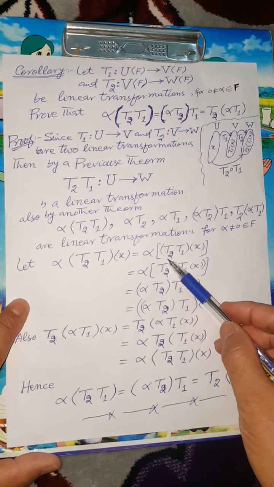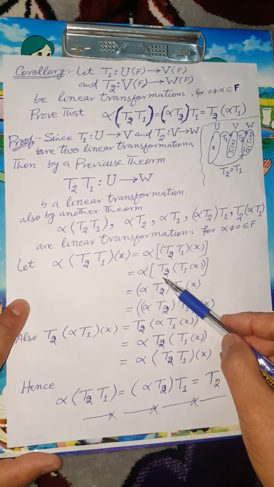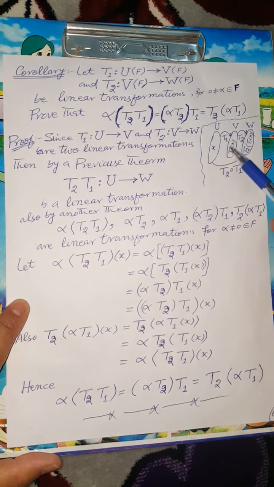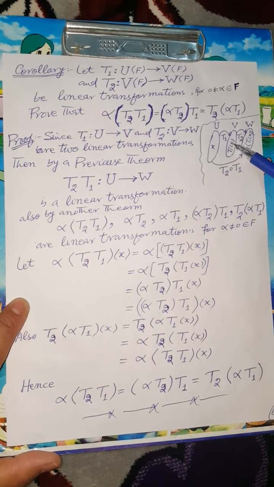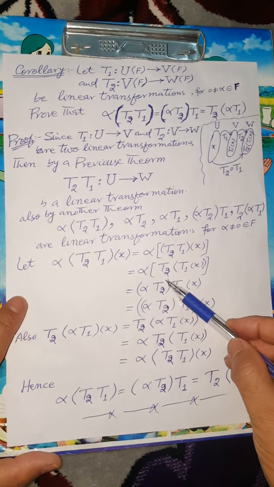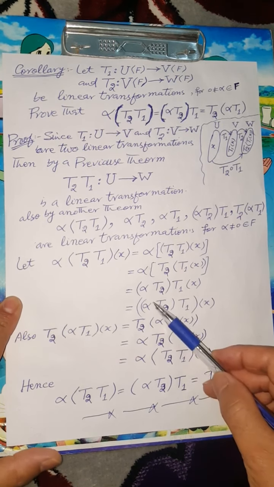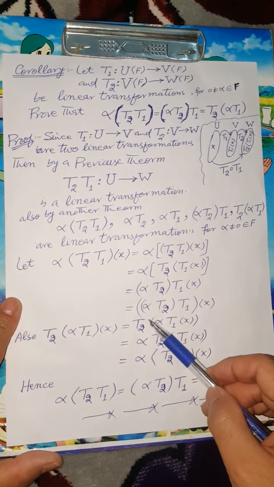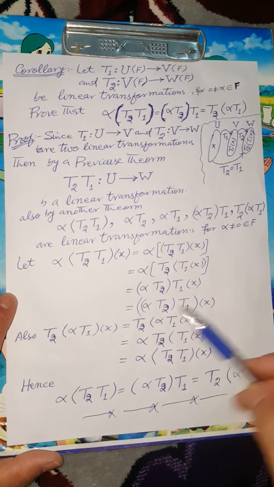Therefore the composition of T2 and T1 applied to X: T1 is a linear transformation from U to V, and X is an element of U. Therefore T1X is an element of V, and T2 is a linear transformation from V to W. Therefore we can apply the linear operator T2 on T1X, which is an element of V, which is also equal to alpha T2 composition T1 X, which is also equal to alpha times T2 composition T1 on X.